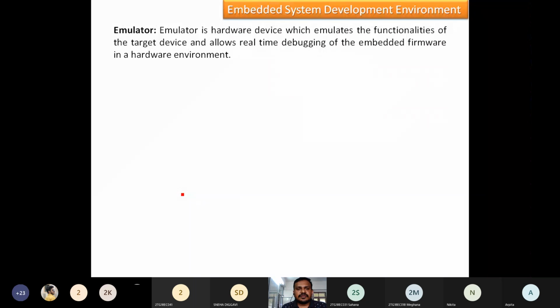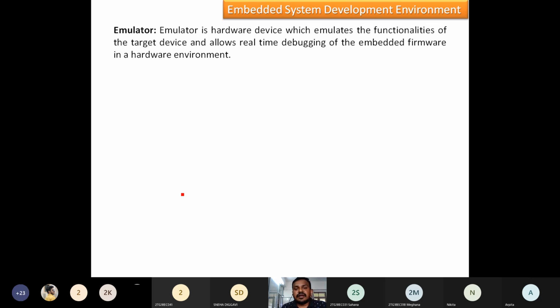Emulator. An emulator is a hardware device which emulates the functionalities of the target device and allows real-time debugging of the embedded firmware in a hardware environment. It is a hardware device which emulates the functionalities of the target device.